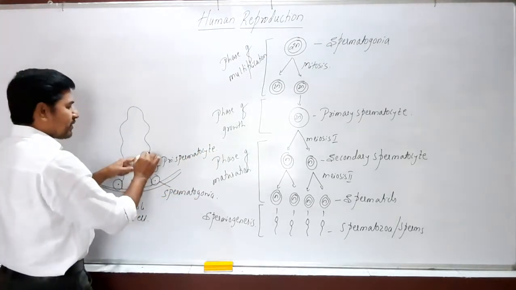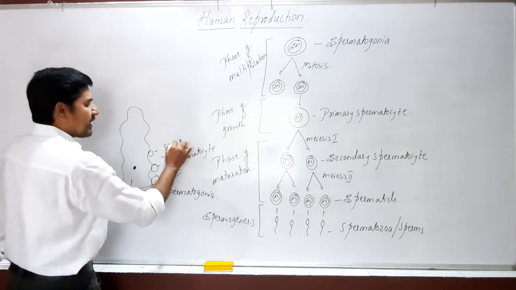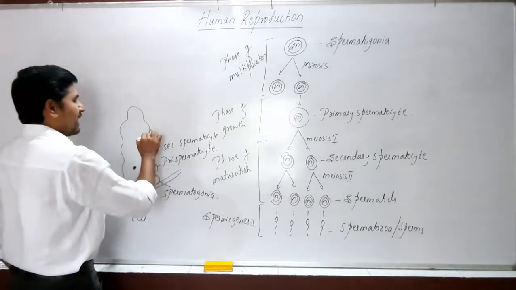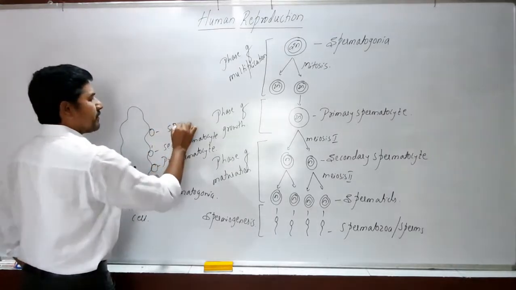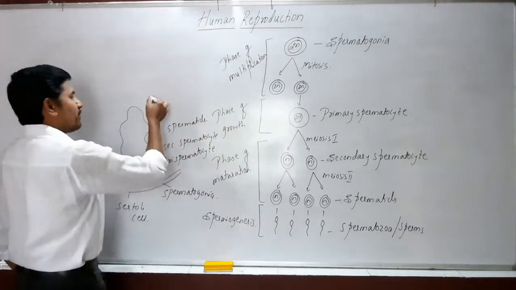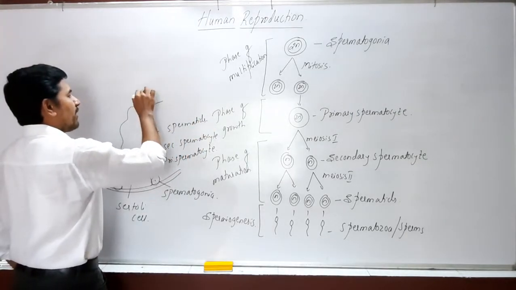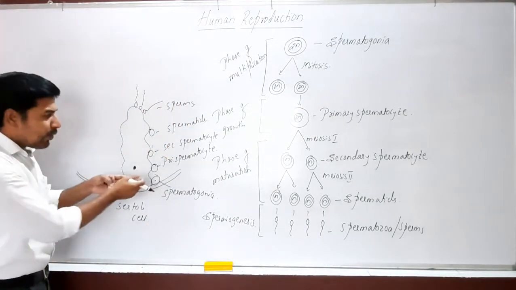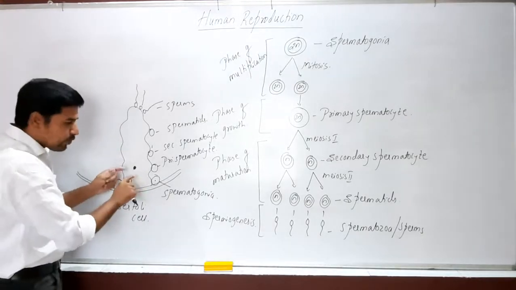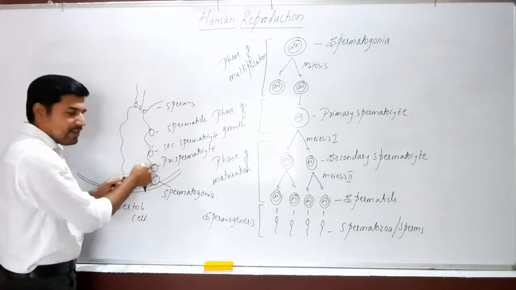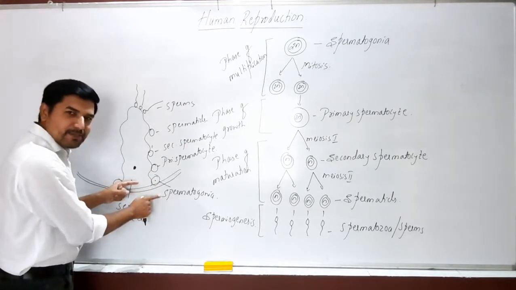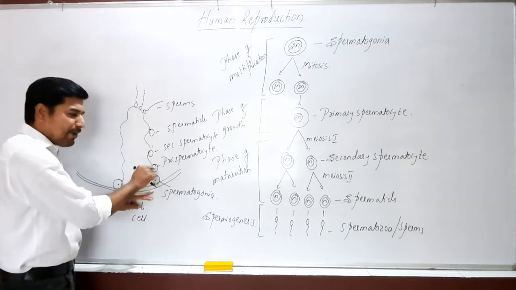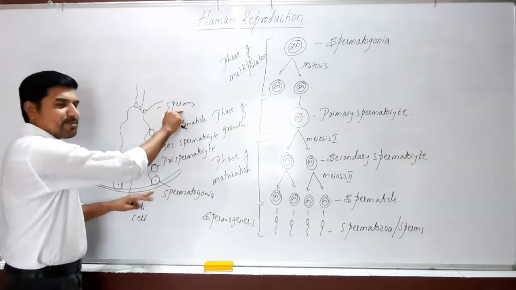and this primary spermatocyte again develops into secondary spermatocyte. This secondary spermatocyte develops into spermatids. These spermatids undergo transformation to form the sperms. Look at the process. The Sertoli cell should provide nutrition for these cells so that the diploid spermatogonial cell undergoes first mitosis, later on meiosis process to produce sperms.